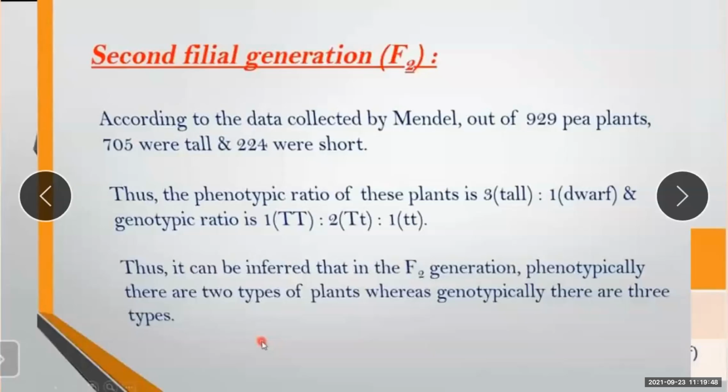Write a short note on types of RNA. Write about Mendel's principles of heredity. Explain how he performed the experiments in the monohybrid cross with the help of a Punnett square. In this way, the questions will be asked in your exam.